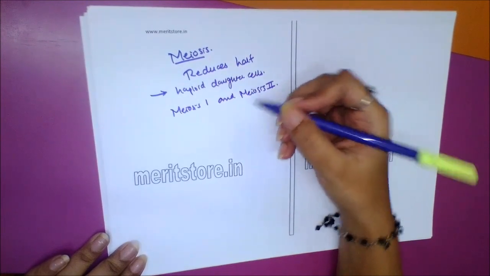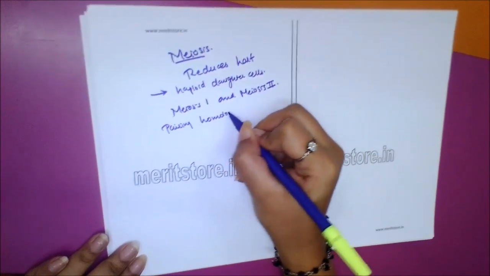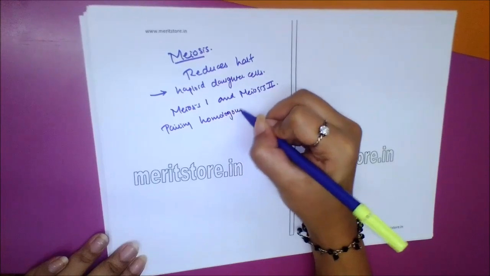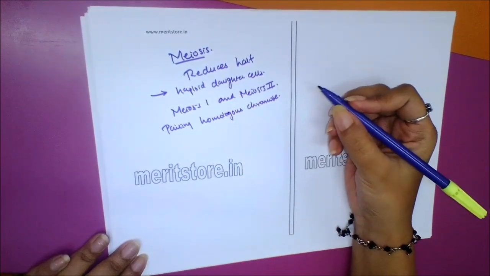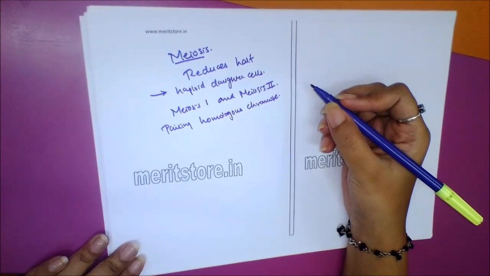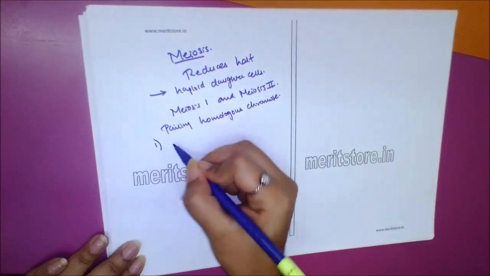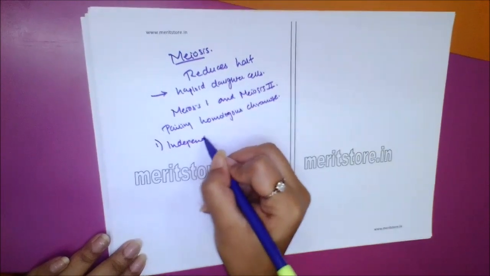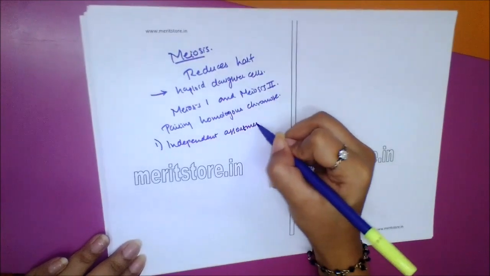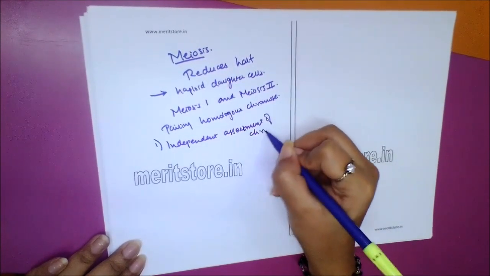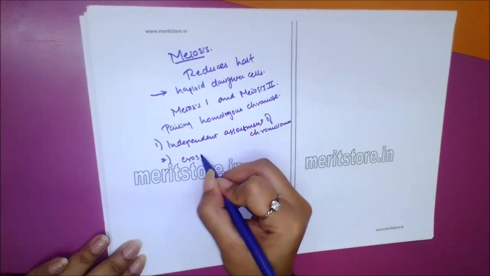It involves pairing of homologous chromosomes and recombination between them, and it provides opportunities for new combinations of genes to occur in the gametes in two ways: independent assortment of chromosomes, and crossing over.